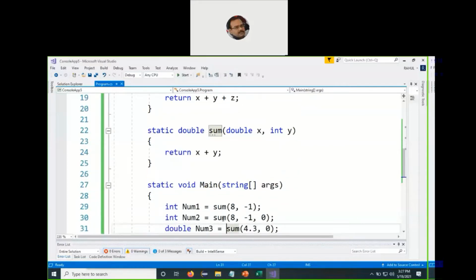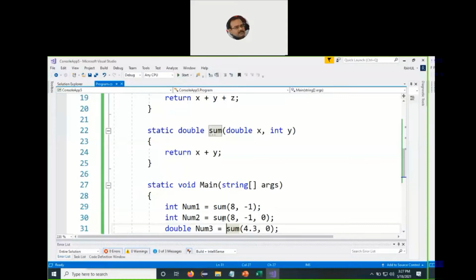Now what we do, we make a call to this sum function three times, and since it is already declared as static, and we know when a function is declared as static, you can make a call to the function directly by its name. You don't have to instantiate a class, you don't need to get an object of a class, and there is no need to make a call to that function with the help of the object.